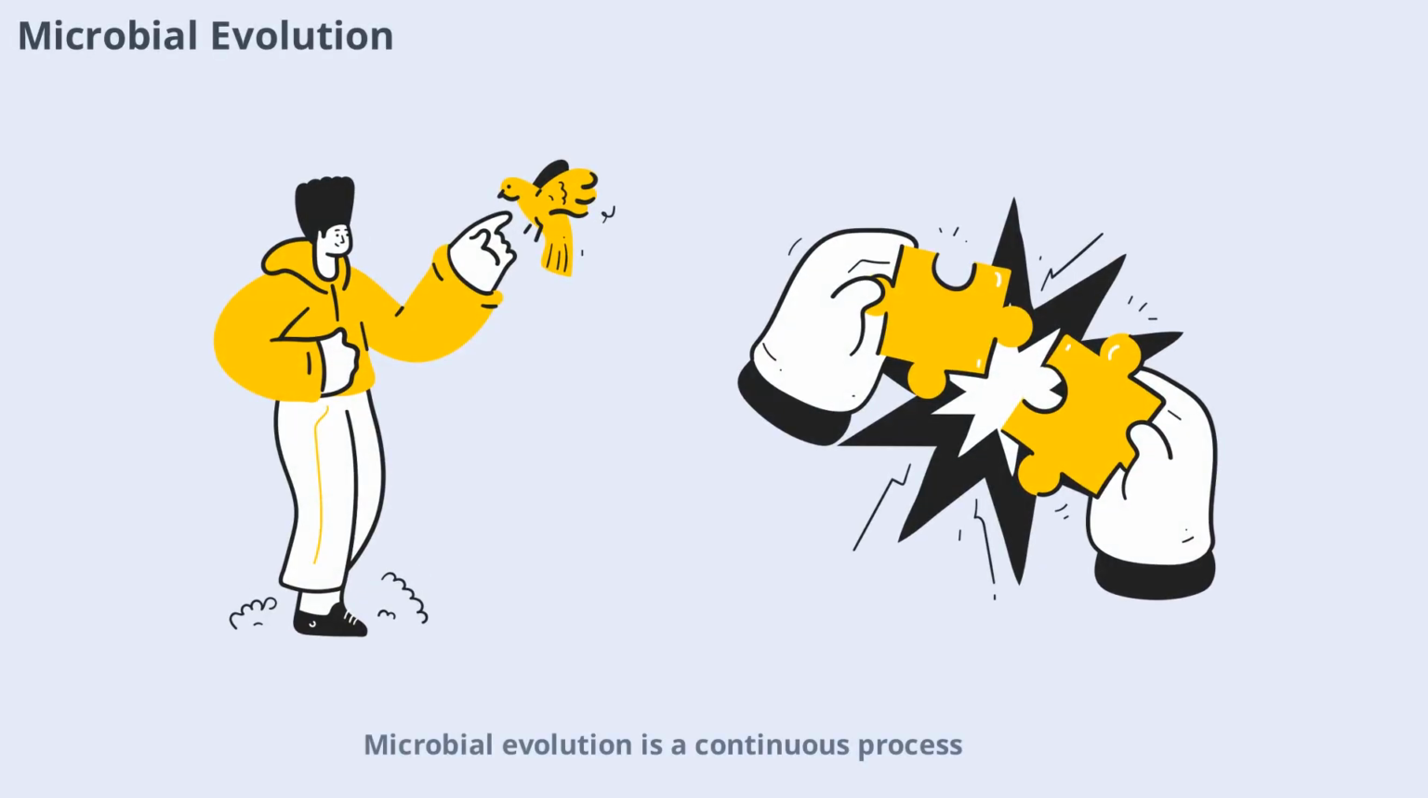Microbial evolution is a continuous process, driven by adaptation and genetic change. By studying how microbes evolve, scientists uncover the mechanisms behind their resilience and versatility. This knowledge informs genetic engineering and helps predict future trends in microbial behavior.